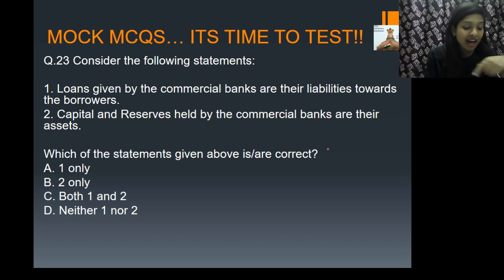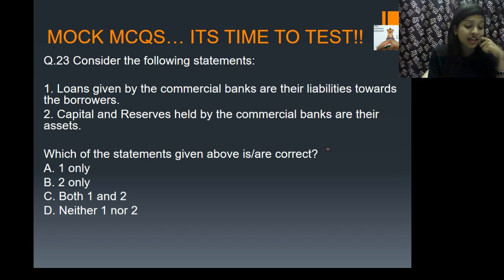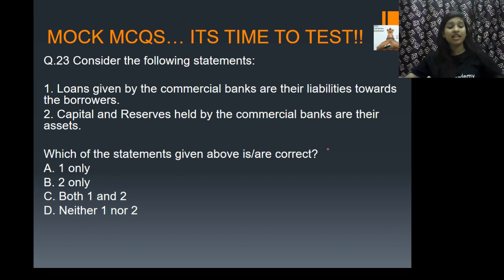Mudit is saying C. Aryan is saying C. Singh is saying C. Even Geetanshu is saying C. But Dinagar is saying D, neither 1 nor 2. Wonderful. I think you're going to be right this time, Dinagar. Anvesh is saying B. Ananya is saying C. Supriya and Sheikh Fatima are going with C.